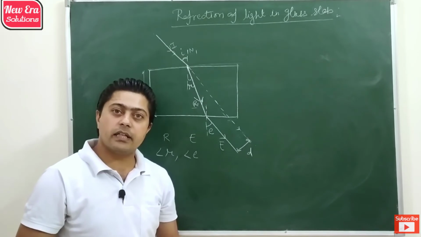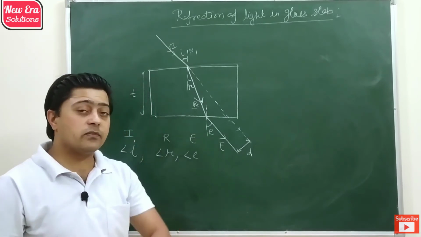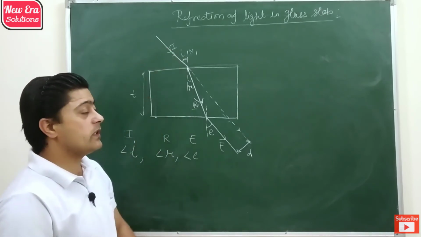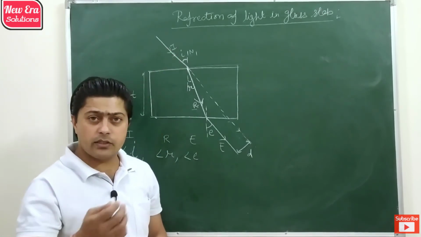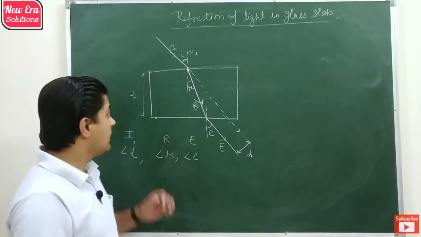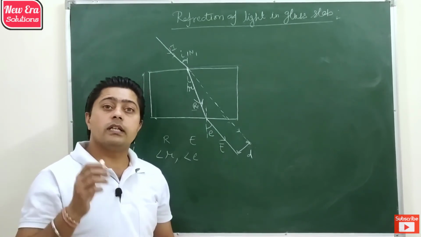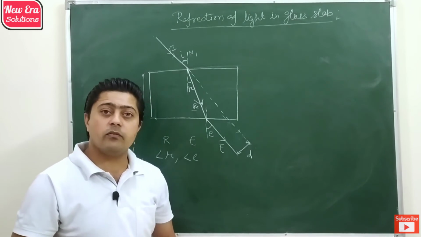That lateral shift depends on various factors: number 1, the angle of incidence, number 2, the nature of light, number 3, the thickness of glass slab, and number 4, the refractive index of glass slab.